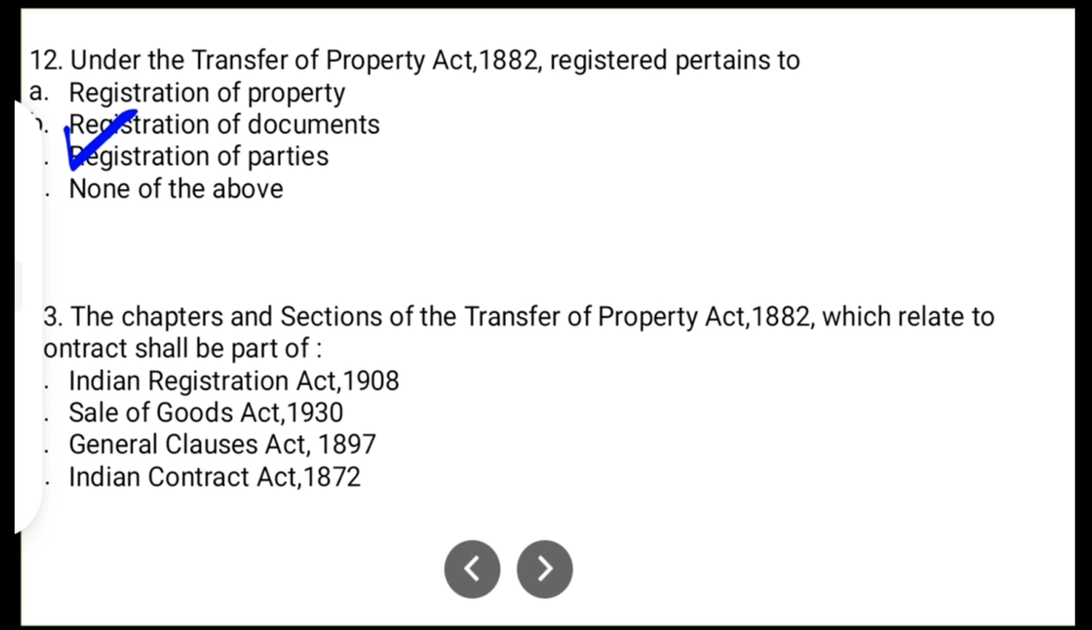Question number 13. The chapters and the sections of Transfer of Property Act 1882 which relate to the contract shall be part of option A Registration Act 1908, option B Sale of Goods Act 1930, option C General Clauses Act 1897, and option D Indian Contract Act. So the correct answer is Indian Registration Act 1908.